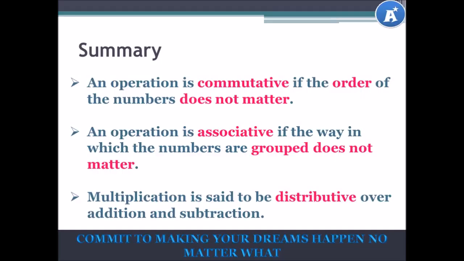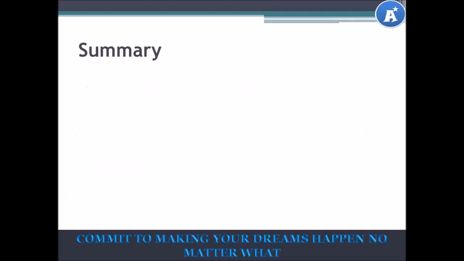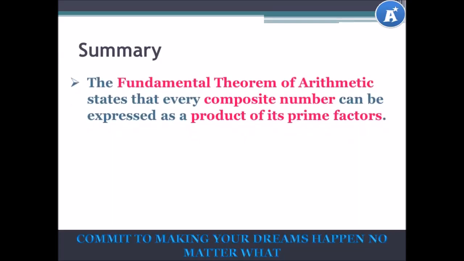Multiplication is said to be distributive over addition and subtraction. The fundamental theorem of arithmetic simply states that every composite number can be expressed as a product of its prime factors.